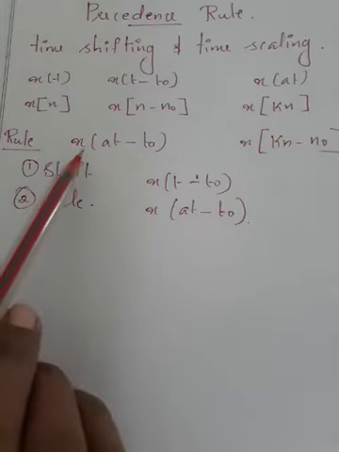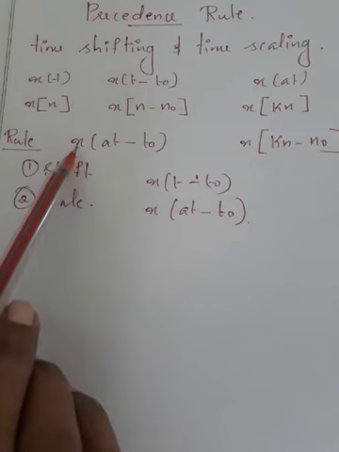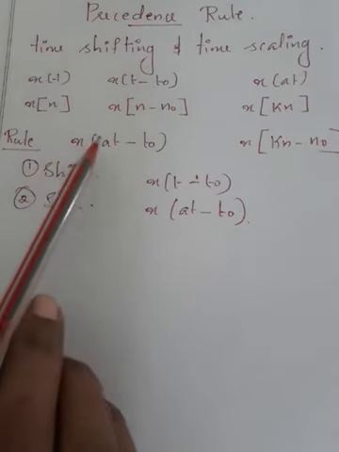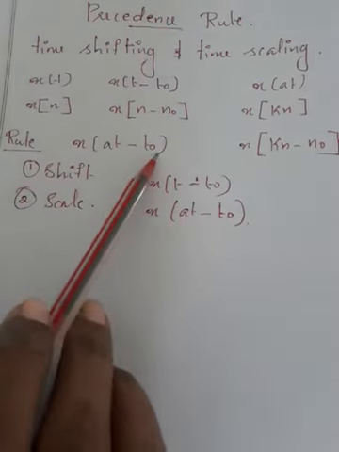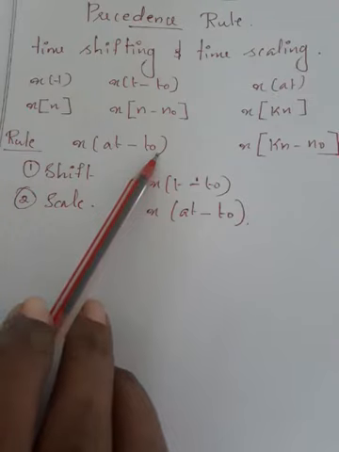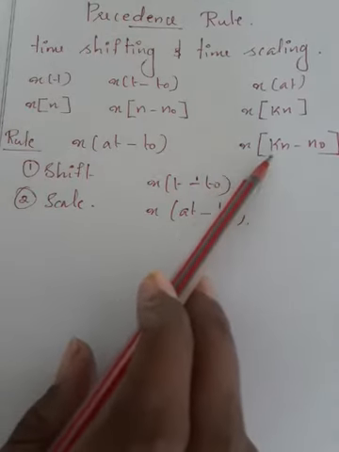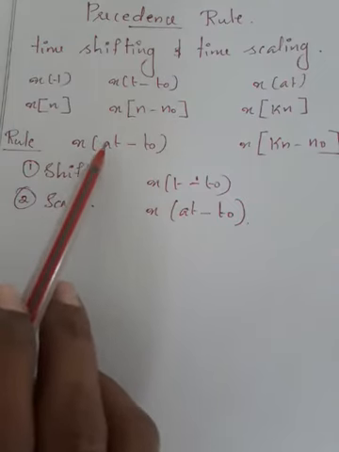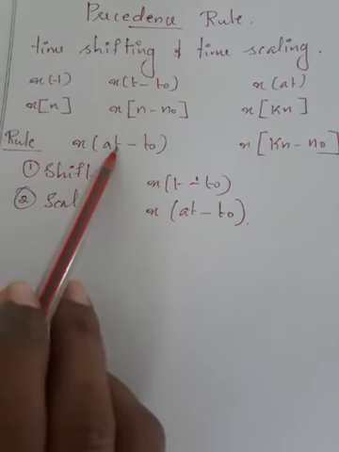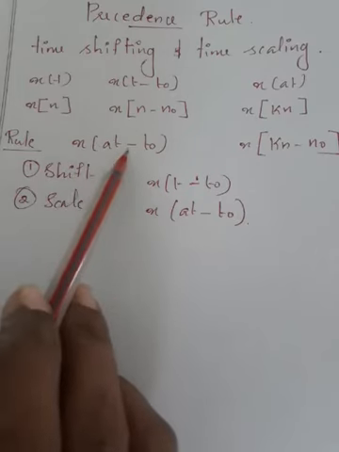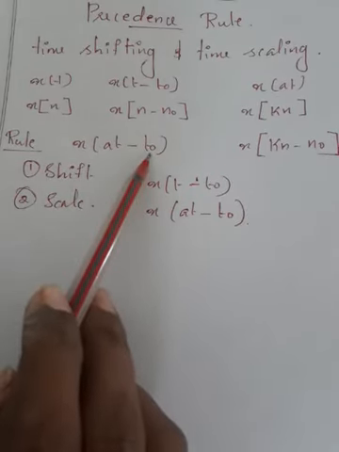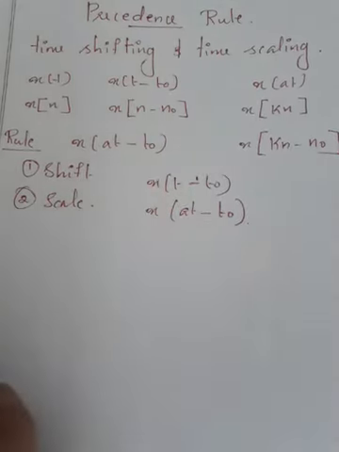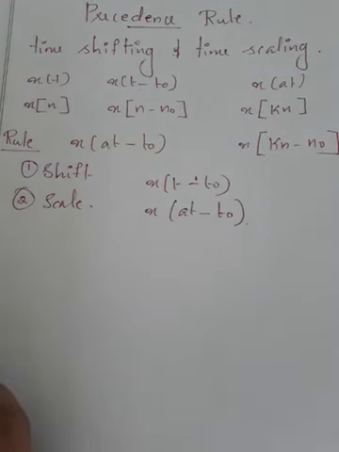That is, if on a signal x of t we have to find x of at minus t0, or if in a discrete time signal we have to find x of kn minus n0. Here at means we have to scale the time signal t by a, and minus t0 means we want to shift the signal by t0. Similarly in discrete time signal also.